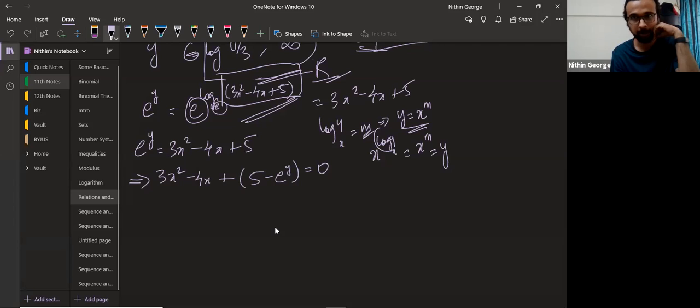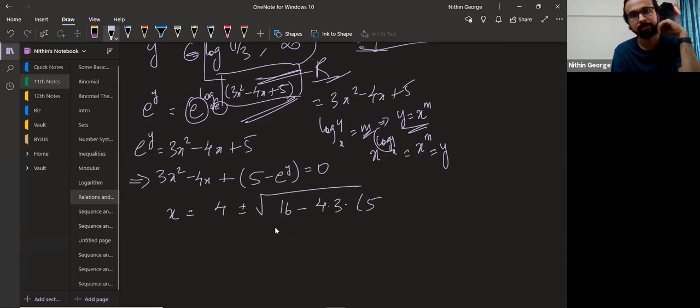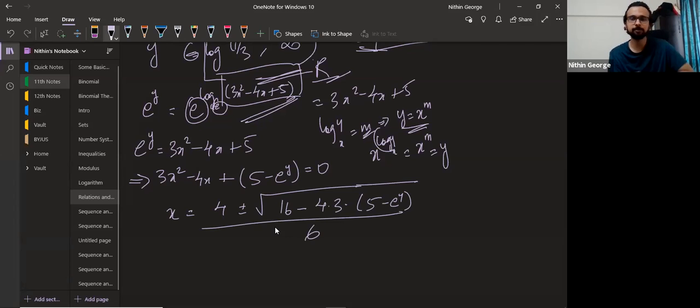Okay. I don't know the value of y. I'm trying to find out. That's the idea. Here, what will x be? 4 plus or minus root b square minus 4ac, by 2a. Guys, any doubts here?